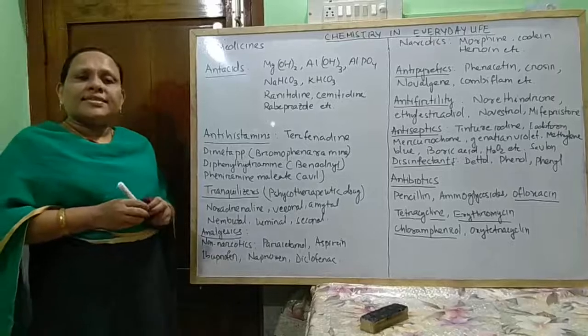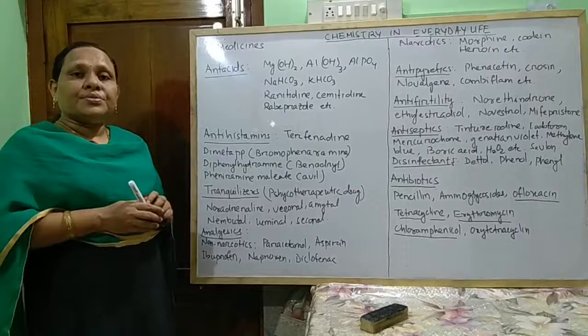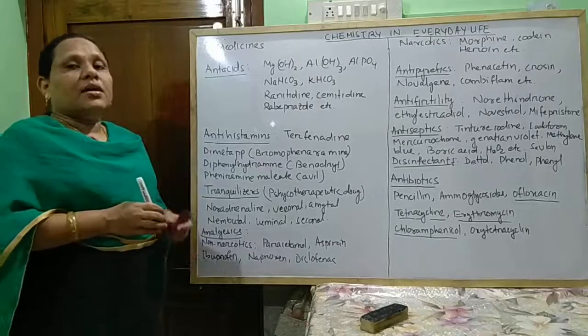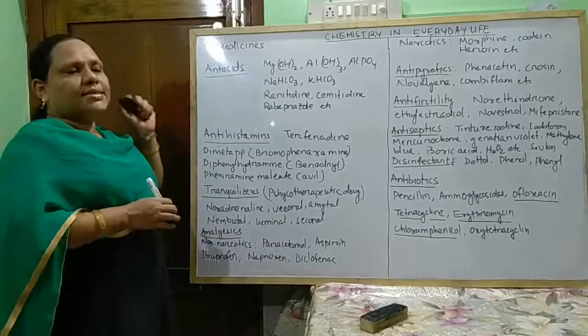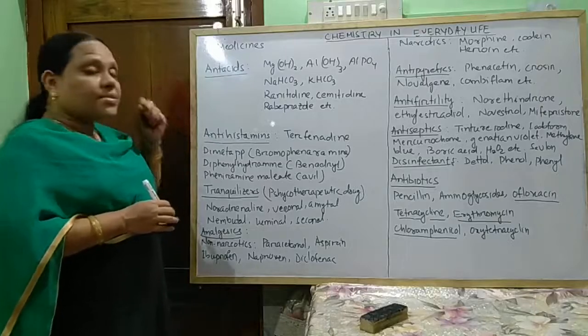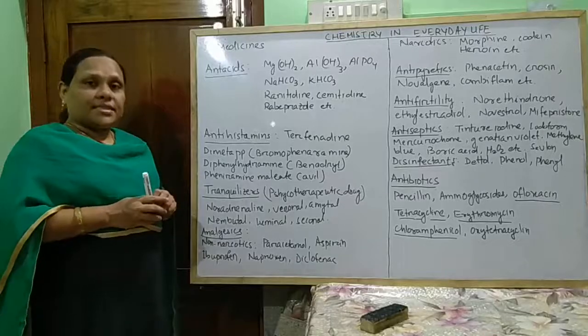Antacids. These are the chemicals which are used in case of acidity, or which neutralize the hyperacidity effect of gastric juice.